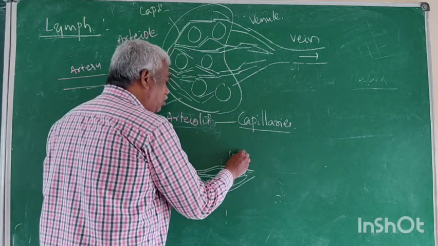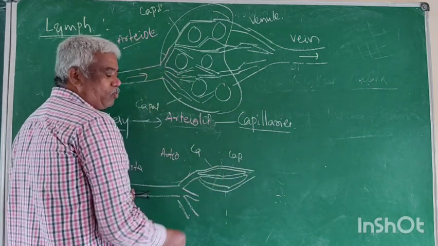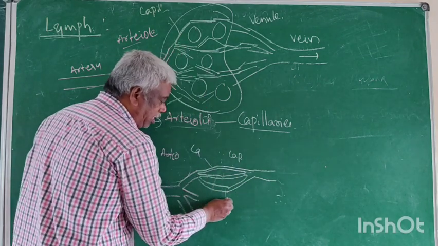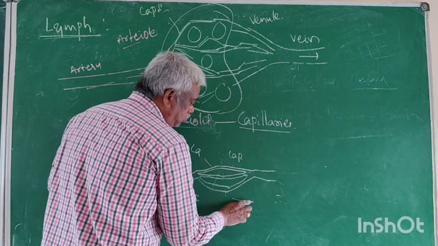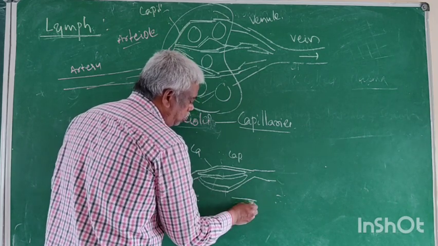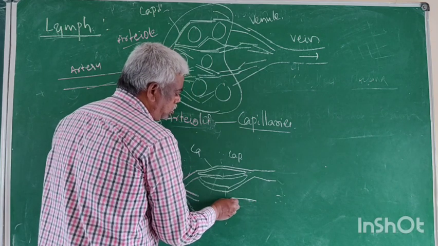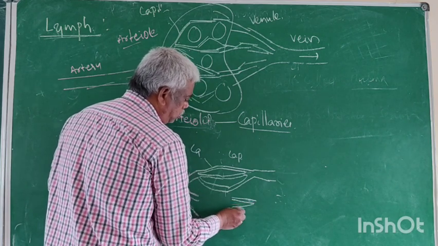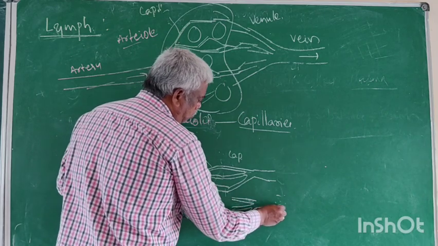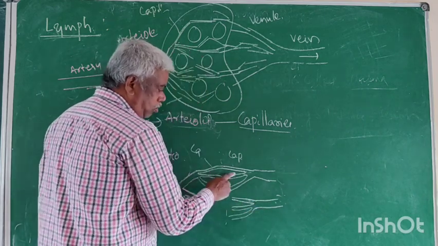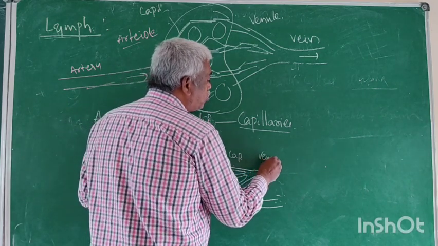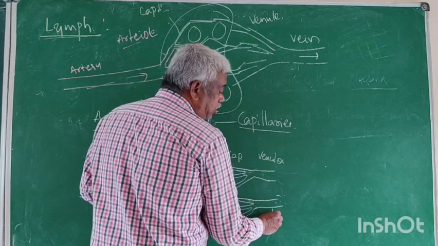It is also a capillary. These capillaries together form a venule.